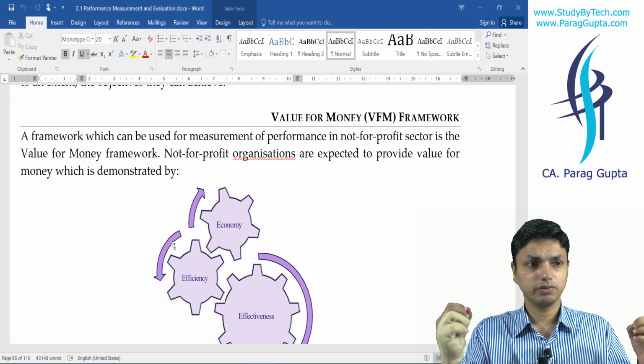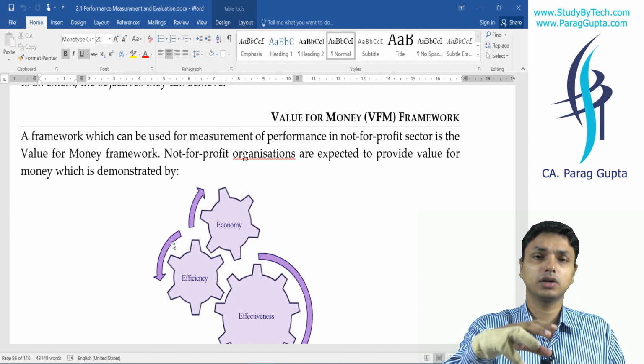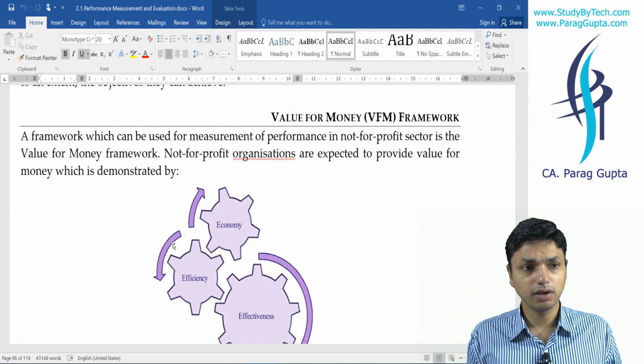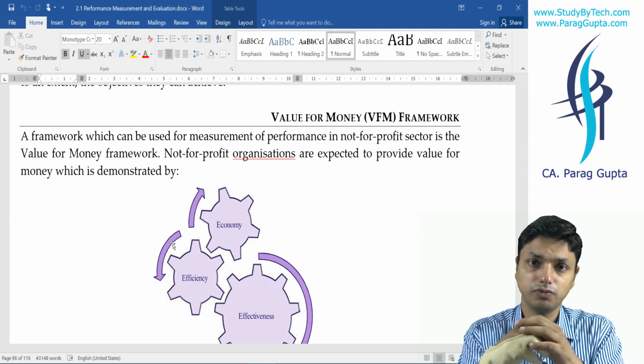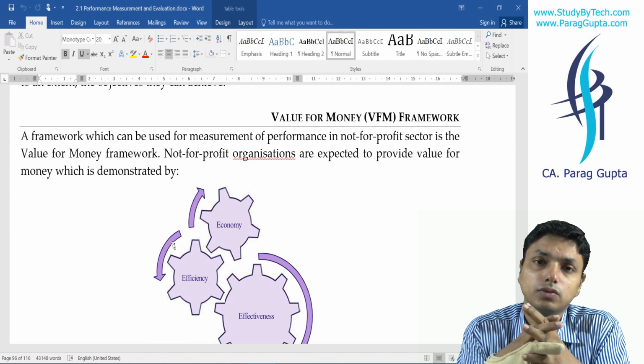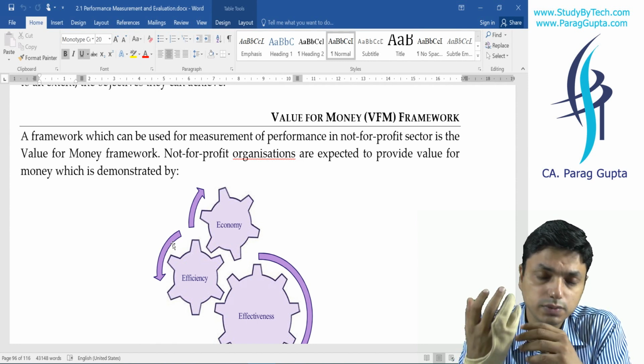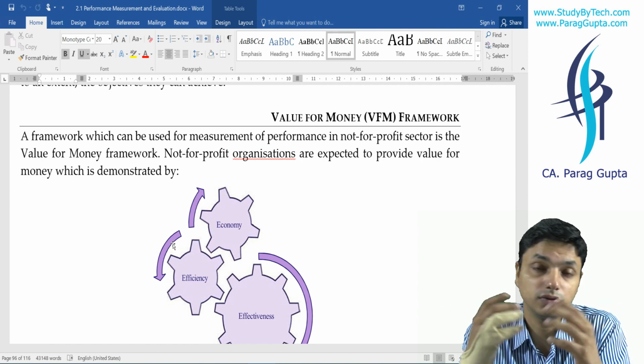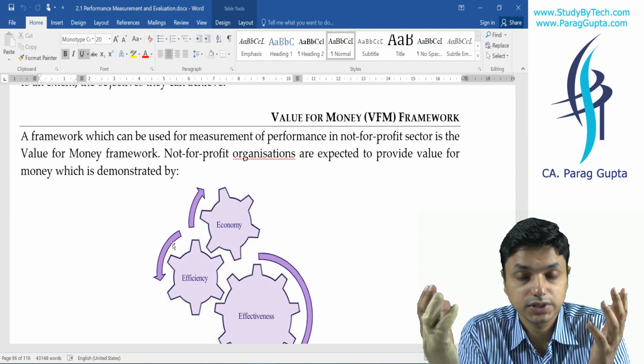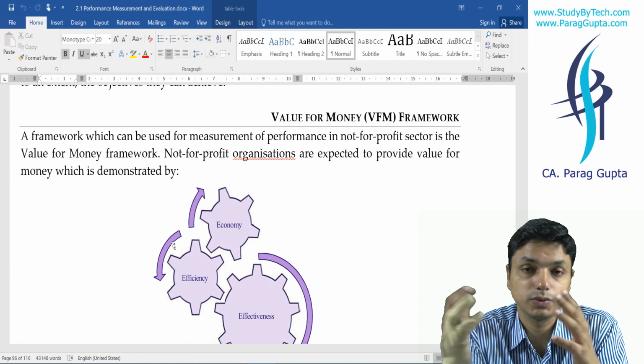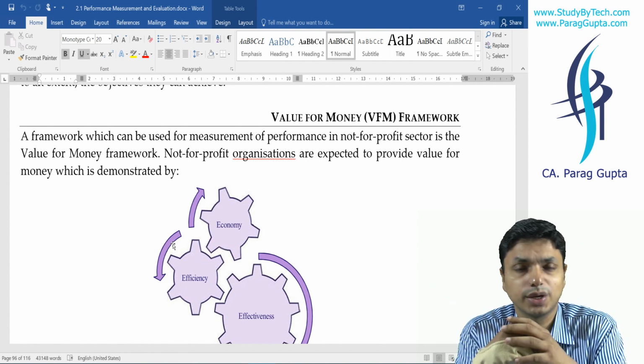Different departments may clash for funding because government is giving limited funds, so they may try to get maximum funds. Here the objective is not to maximize our profit. Here the objective may be to serve the maximum customers, whatever their needs are.